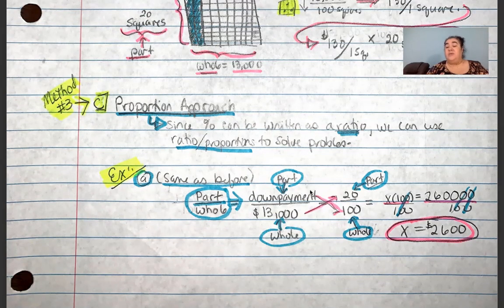And then, using our cross product to help us solve proportions, we go ahead and say down payment, or X, times 100 is equal to 13,000 times 20. So we have X times 100 is equal to 260,000. And then we want to solve for X because X represents our down payment, or the part we don't know, right? So we go ahead and divide by 100 on this side and divide by 100 on this side. And that leaves us with X is equal to $2,600, which is the same answer that we've already achieved using both the grid square method and the percent equation method.